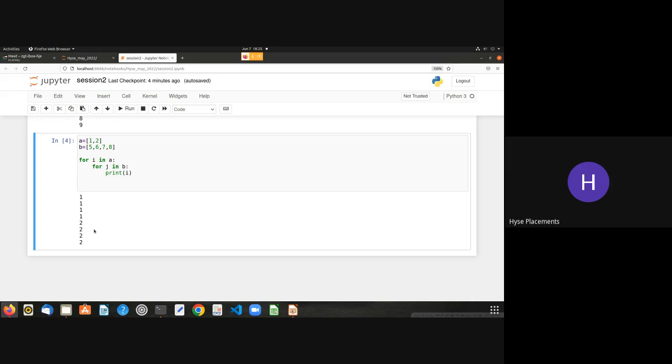Are we clear, guys? So give it a try. Use at least one for loop inside a for loop, and try to understand the output, how it is working, and understand the sequence, how it goes inside the for loop. It's very easy, but at first it will look like a complex thing. Once you do it in a practical way, it will be very easy.